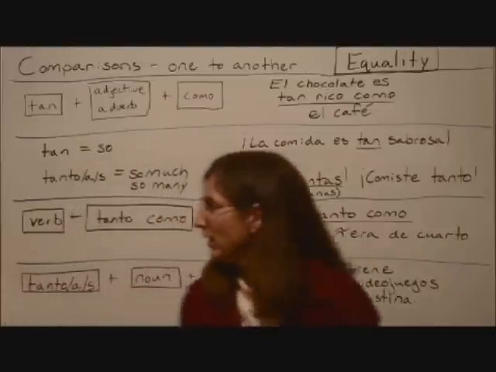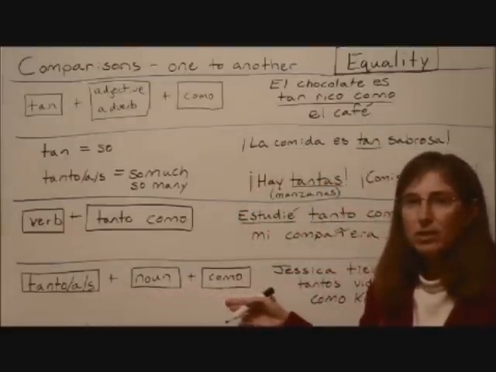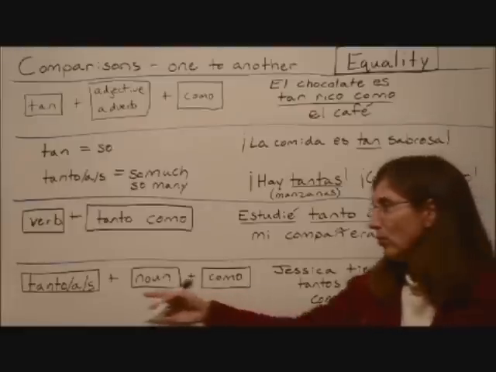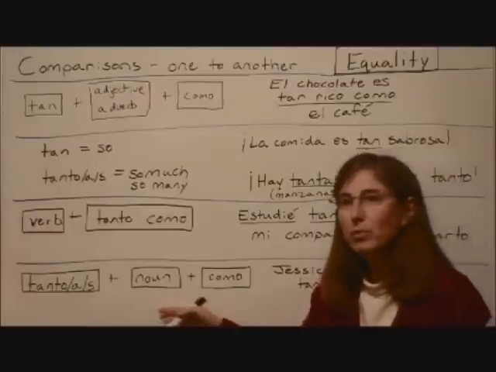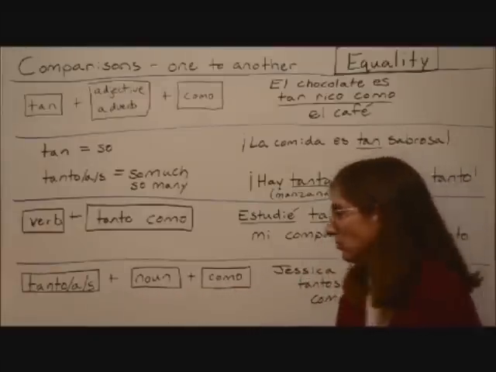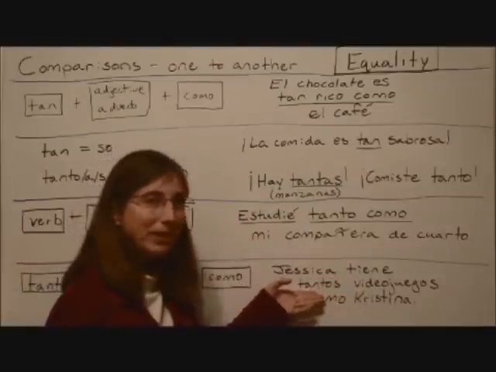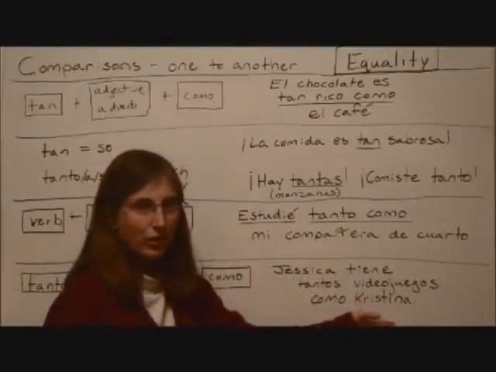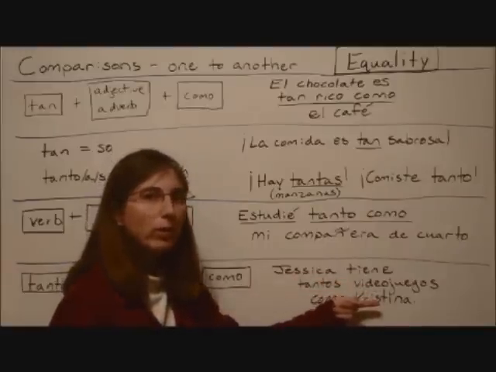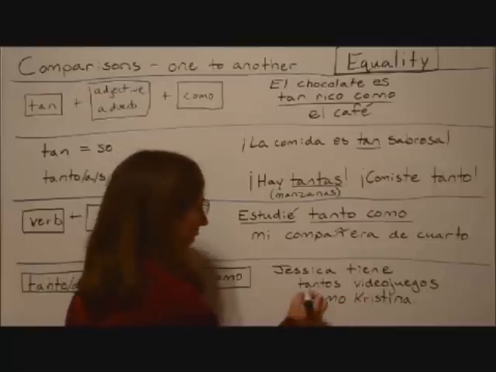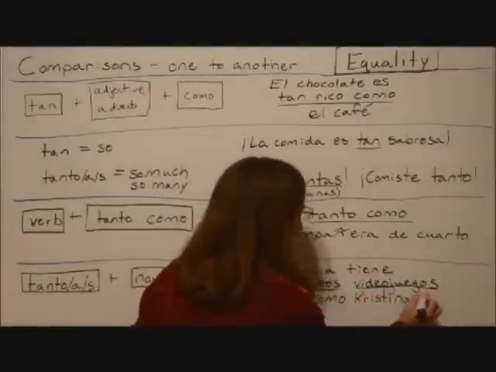Now the fourth structure is when we're talking about quantity and a noun. As much or as many apples as, or as many grapes as something else. So here's our example. Jessica has as many video games as Christina. Jessica tiene tantos videojuegos como Cristina. So we have tantos and then our noun and then como.